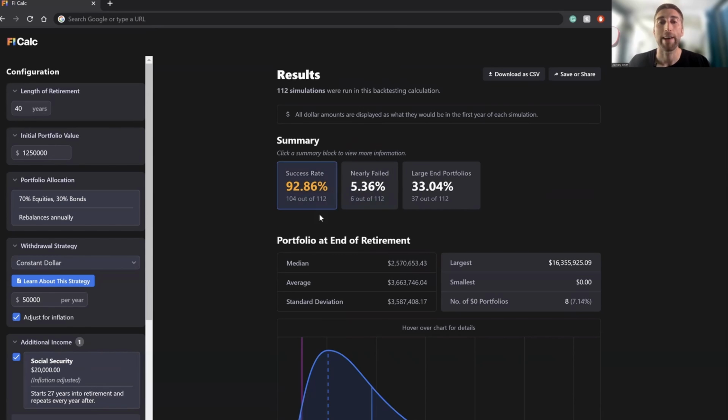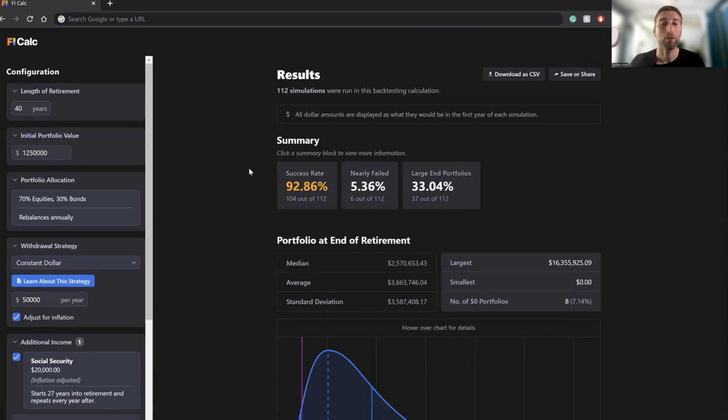We usually want that to be a little more than 92% because you probably don't want a 10% chance of running out of money. You probably don't want a significant chance of almost running out of money either. That's what I think most people want, to actually have some money to leave to charity or to leave to their grandchildren, their children, or something like that. So we want to get the success rate up. Now, the amount of success rate that is applicable to you is going to depend.